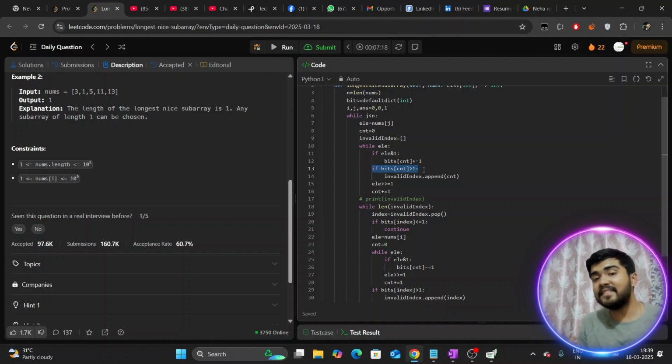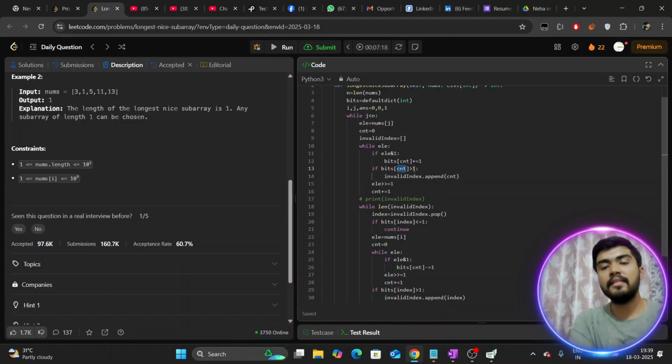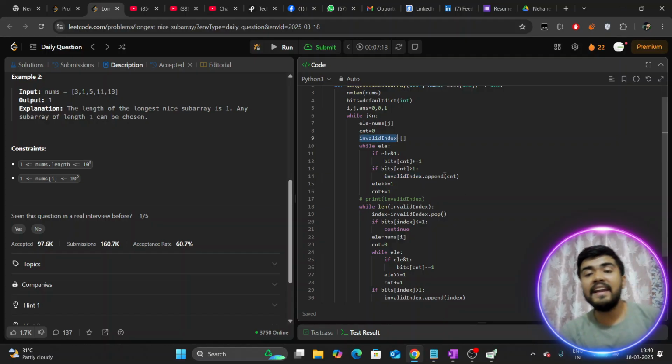Greater than or equal to 2, that is the point of invalidity for our case. So if bits of CNT is more than 1, that is actually greater than or equal to 2. Greater than 1 means greater than or equal to 2, as we discussed on the OneNote. You can write greater than or equal to 2 also, that is the same thing. If that is so, we are pushing the invalid index to our invalid index list.